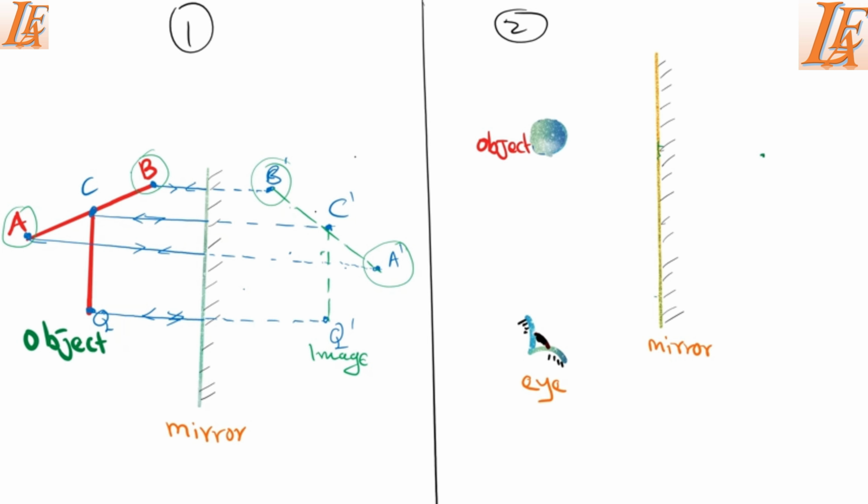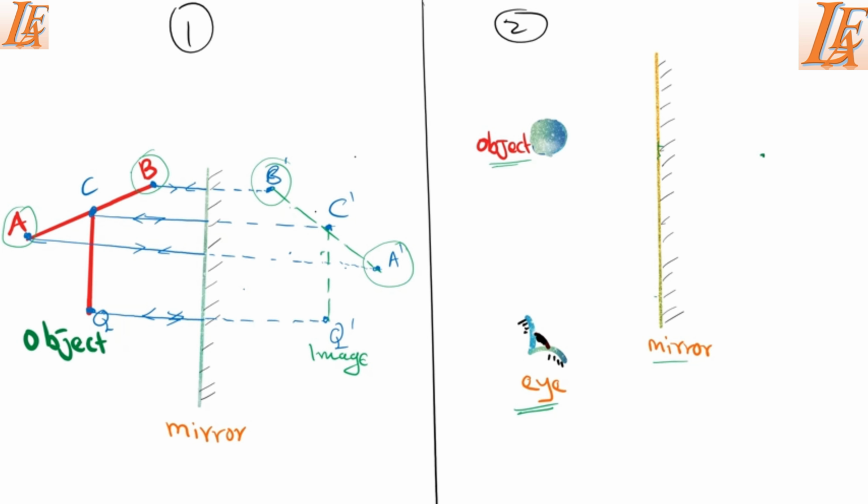But now, our interest here is to form images. Let's form the image on diagram 2. In this case, you have an eye here, you have an object here, then you have a mirror. You are required to form the image behind the mirror, and then you use the same rays to determine how this eye will see that image.